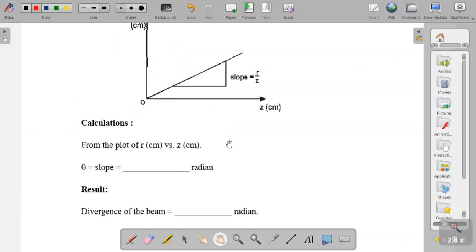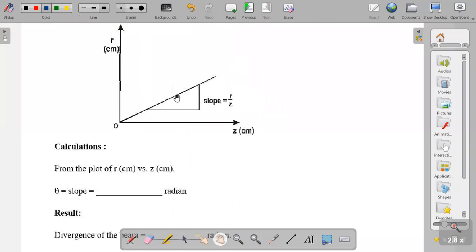And what is the slope, dear student? What is the equation of a straight line, y equal to mx plus c? Understood? y equal to mx plus c is your standard equation. But if this line is passing through the origin, then c equal to 0, we can write y equal to mx. We need the slope m. Therefore, m equal to y by x. Understood?